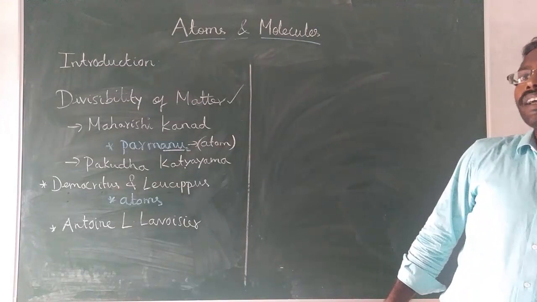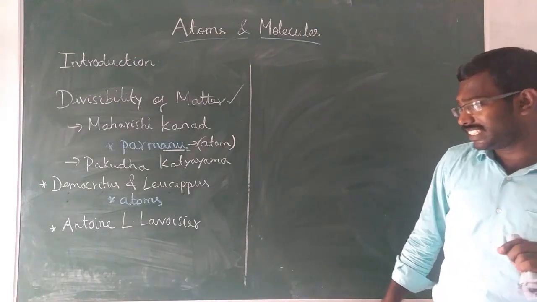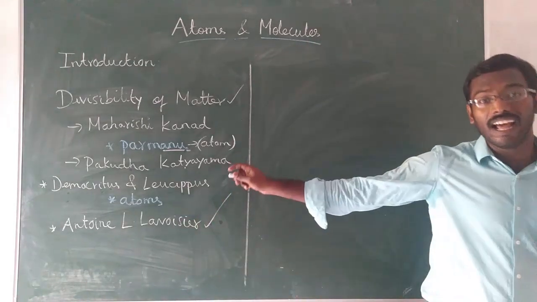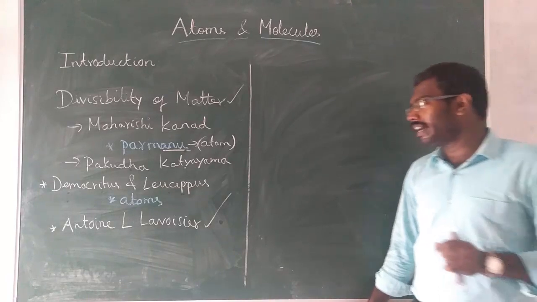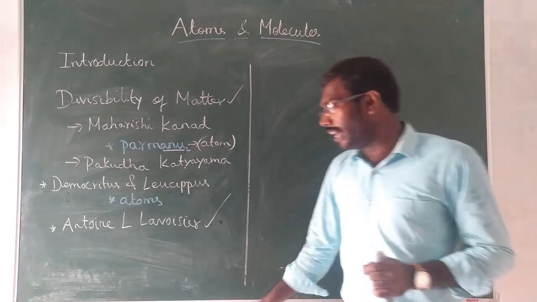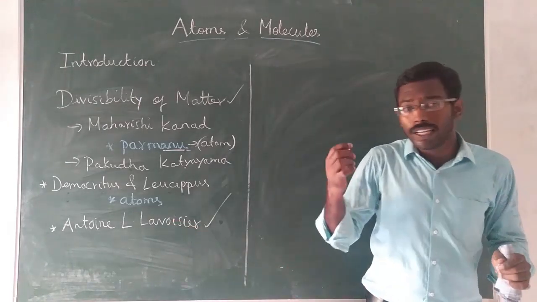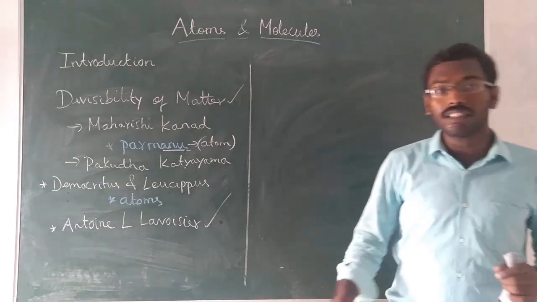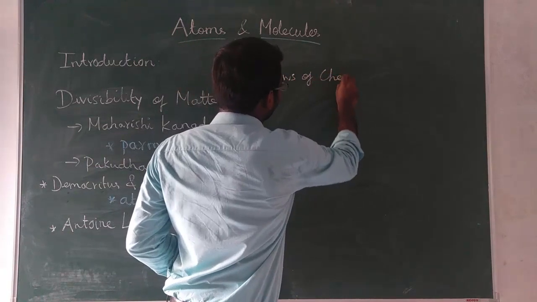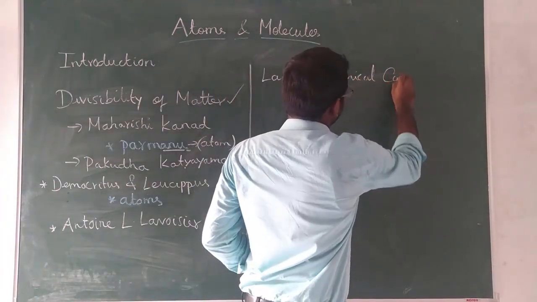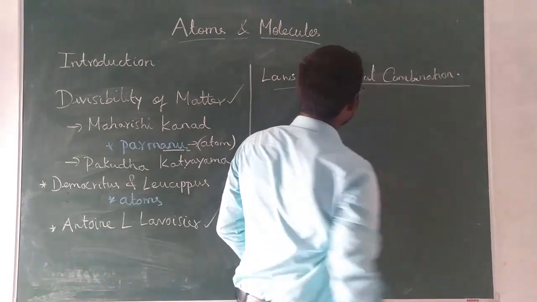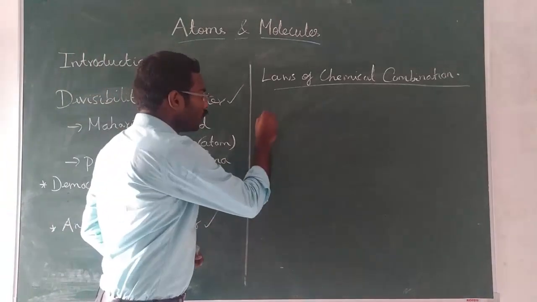One among the important modern-day scientists, his name is given here, Antoine Lavoisier. He is the man who laid the foundation of modern chemical science. He gave us two important laws. The laws are called the laws of chemical combination. The topic is laws of chemical combination. He gave us two laws.